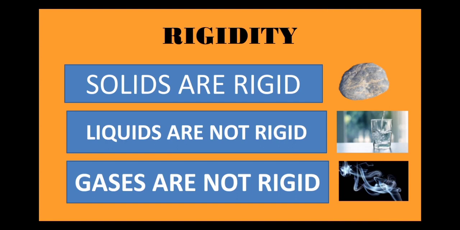The next basis of distinction is the rigidity. Well, solids are extremely rigid, while liquids are not rigid and gases are also not rigid. So that means when you apply force, external force, the solids will hold their shape. They will not change their shape. However, liquids and gases do not have a proper shape, so obviously they are not rigid.